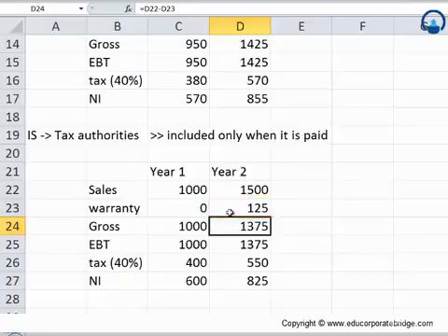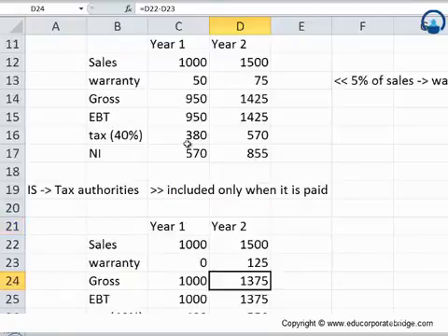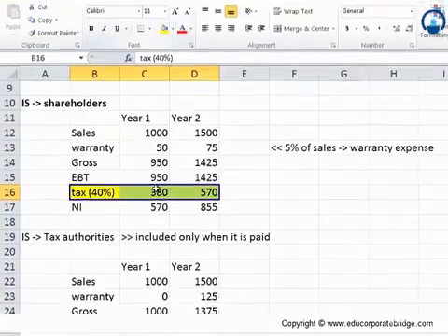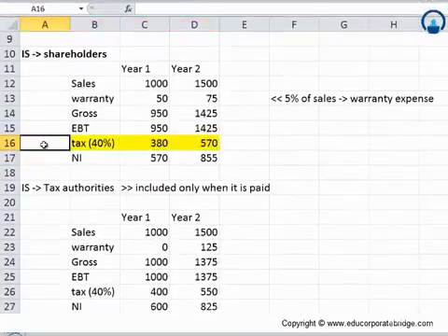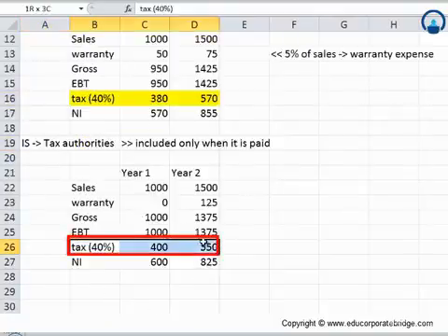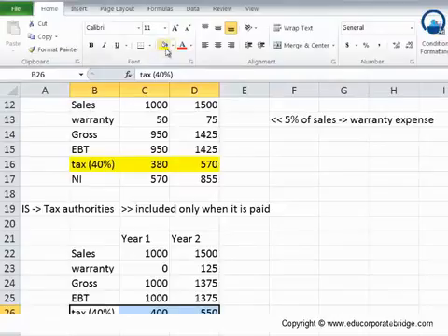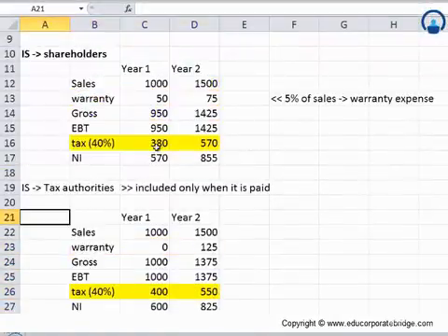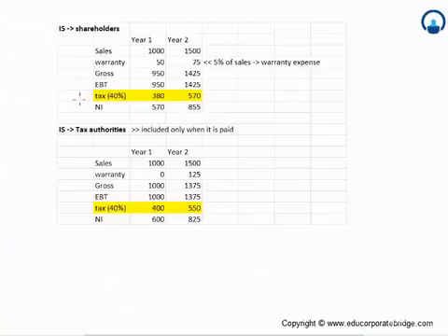So now let us see what happens when we look at these two taxes. Taxes which is shown from the point of view of shareholders, and the taxes which we get from the point of view of the tax authorities. So we'll see that these numbers are different. So what does this lead to? So what we note here is that this income tax expense is 380. However, the taxes payable is 400.